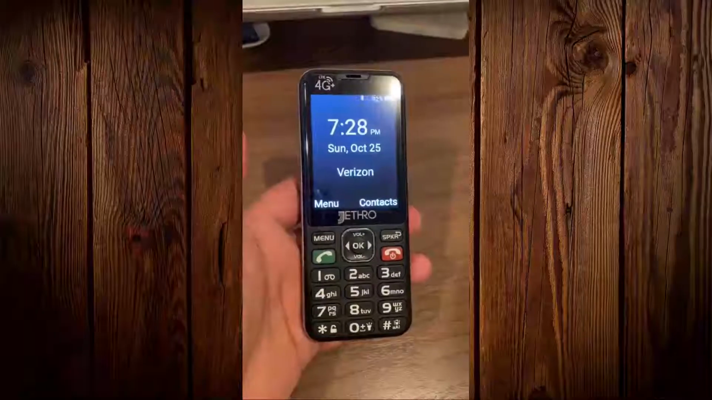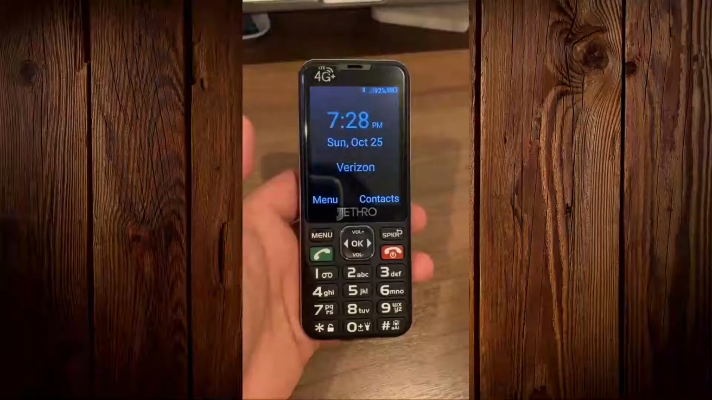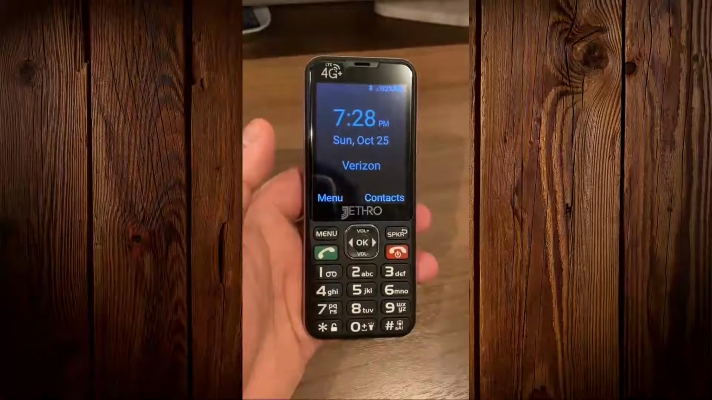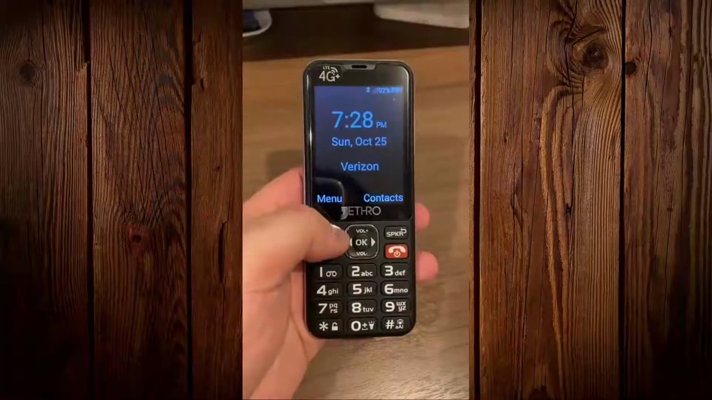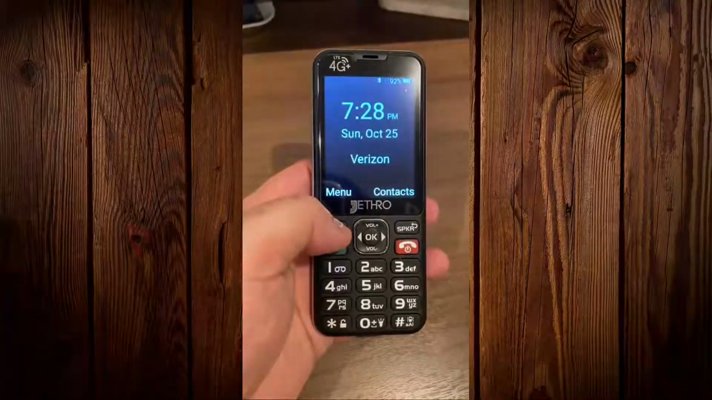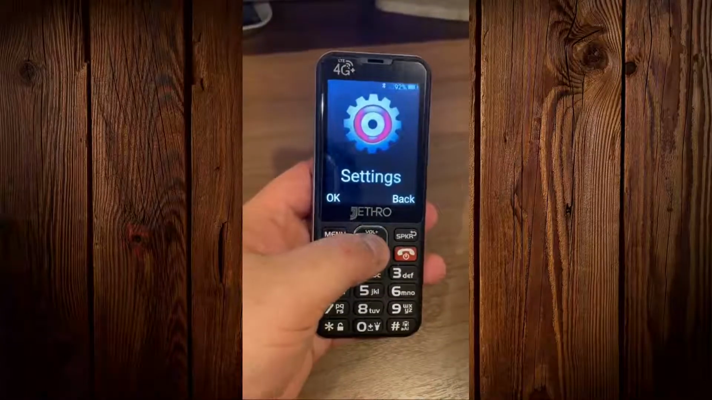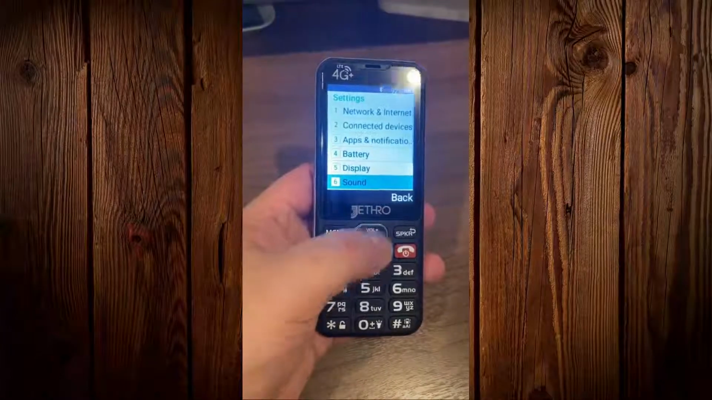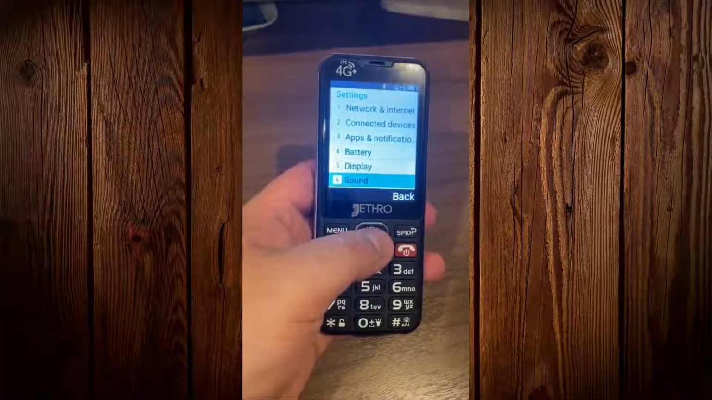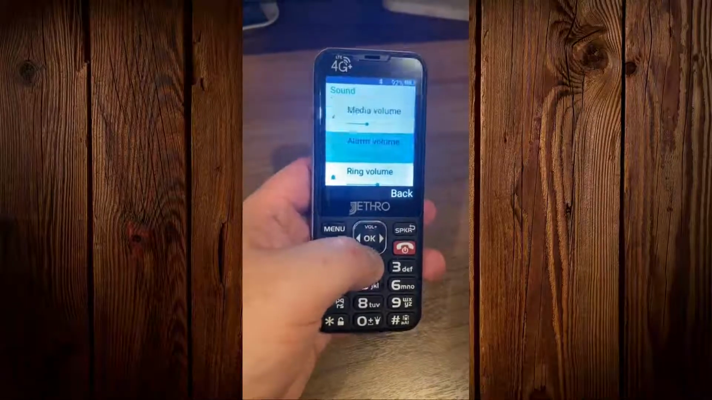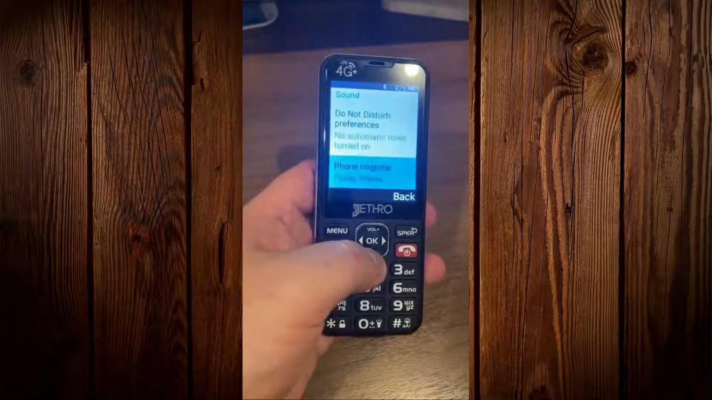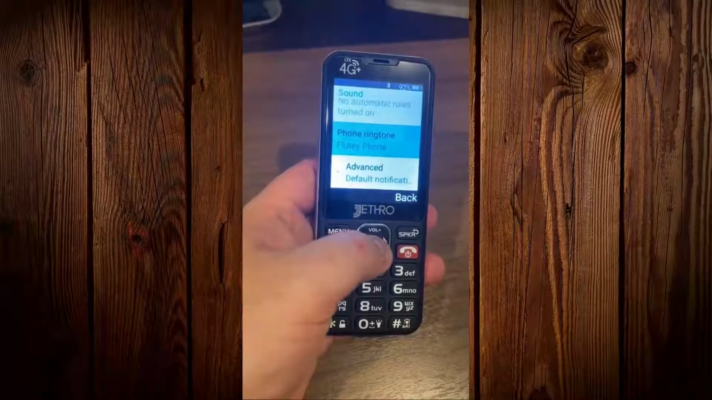I'm recording this video to show you how to change the ringtone for the SC490. So at the home screen, you need to press the menu button, go to settings, and go to the number 6 option, sound. Right here, you need to scroll down all the way to the phone ringtones.